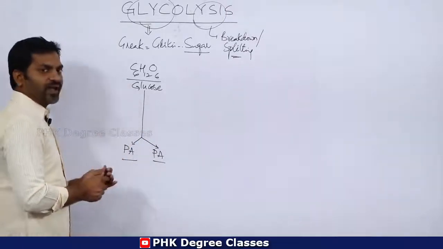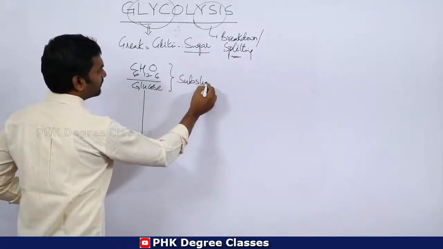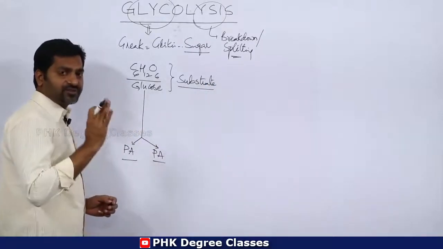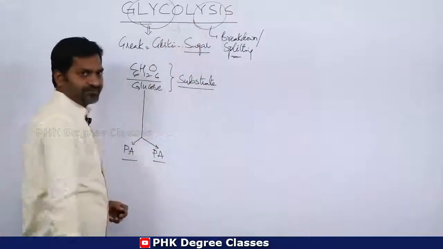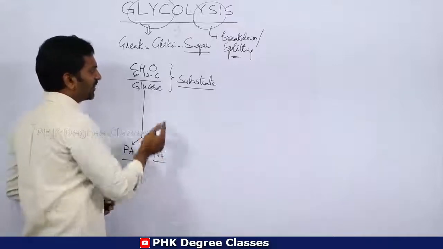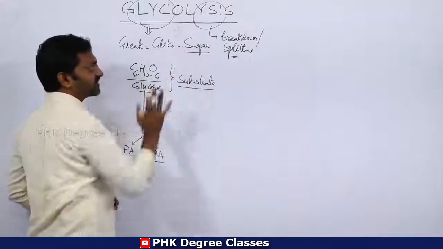This is regarded as the substrate of glycolysis. The substrate is a compound or substance which initiates the process. Hence, glucose is regarded as the substrate for the glycolytic pathway.